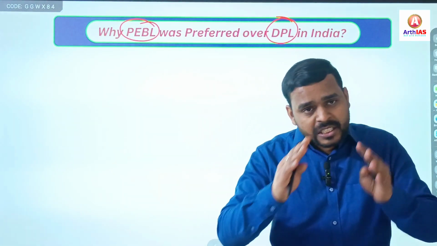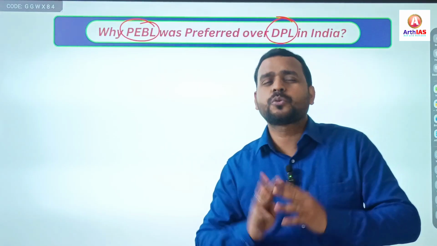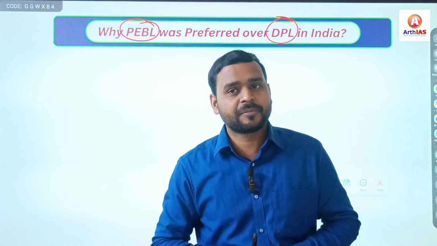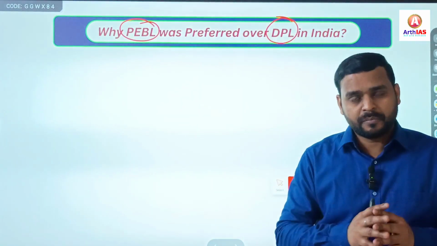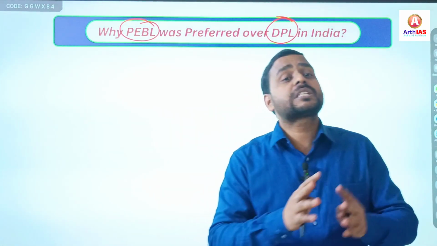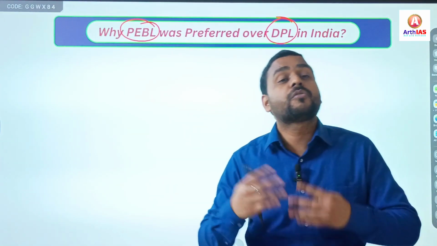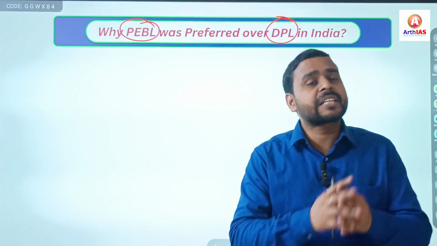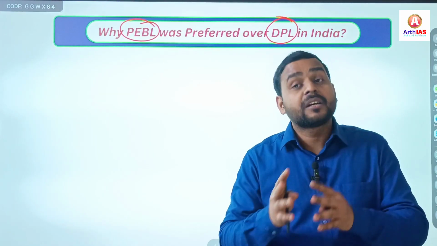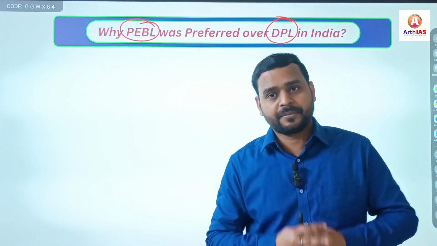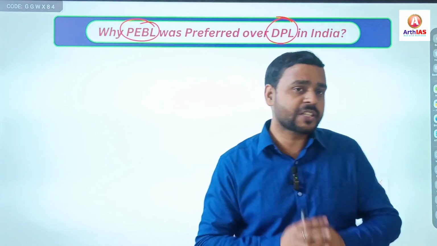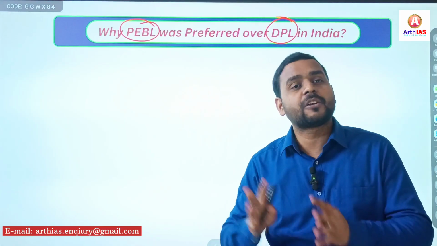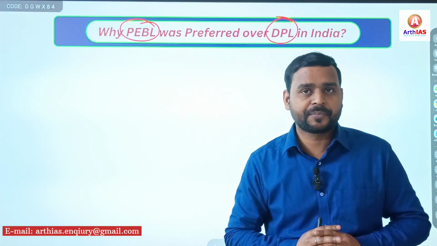So, Ambedkar merely summed up this idea and left it to the Constituent Assembly, that take it in whatever way you like. And finally, the House, means the Constituent Assembly, adopted the clause procedure established by law over due process of law. Means the concept of due process of law was rejected by the Constituent Assembly and procedure established by law was adopted. Right? This is the story behind the adoption of procedure established by law under Article 21 in India.